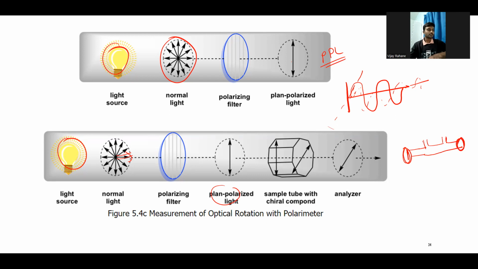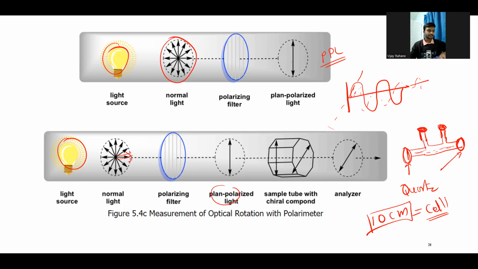So these two ends are the quartz ones, right? These are the quartz, both, and here there are some openings for putting the sample, and you can see the stopper here. So the sample generally fills this tube, which in most cases is 10 centimeters long, and which we generally call a cell, or the polarimeter optical rotation measurement cell.